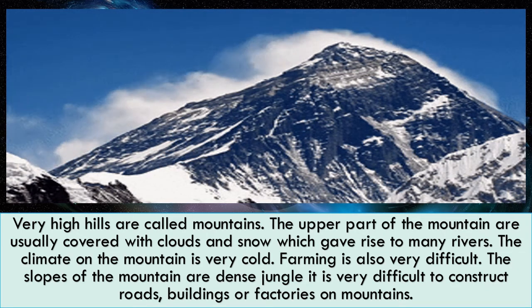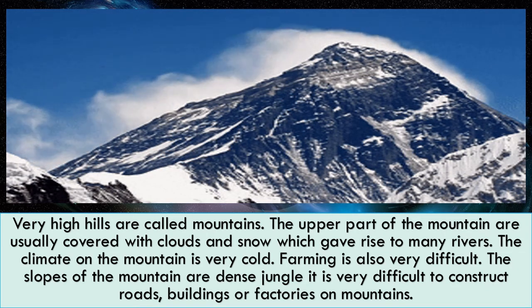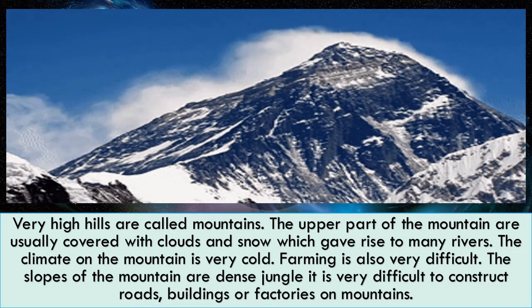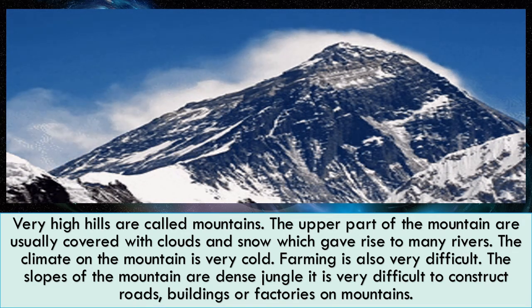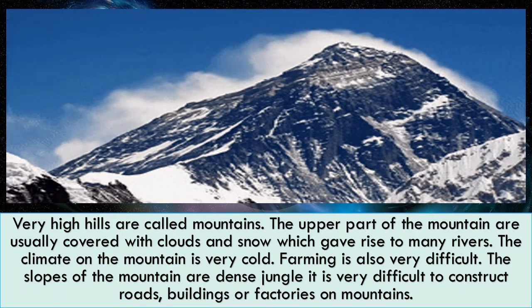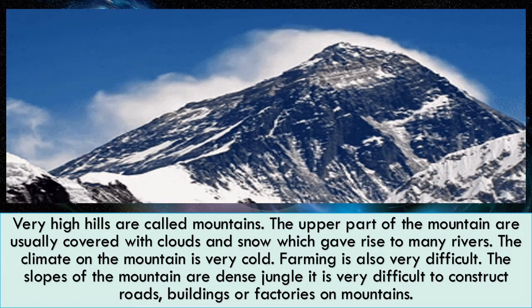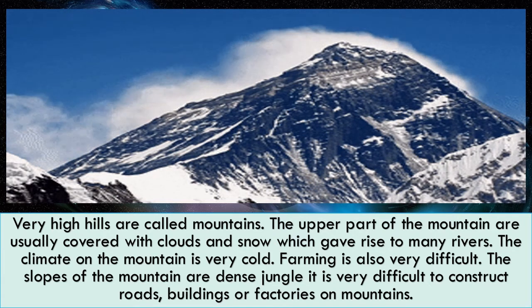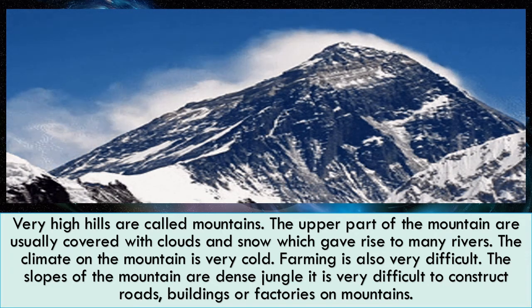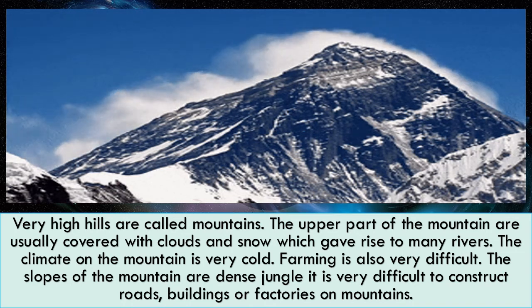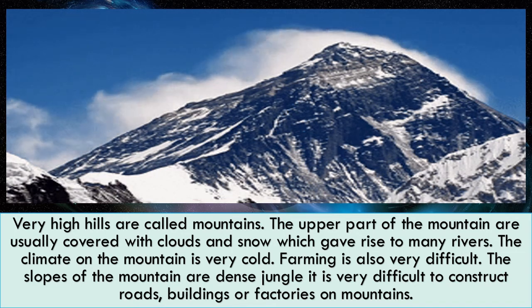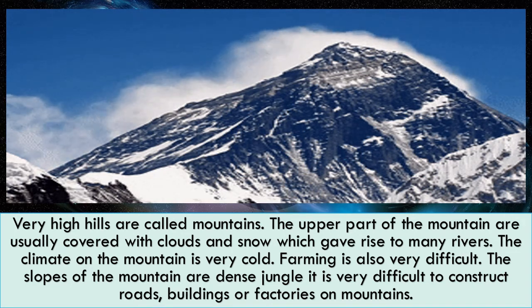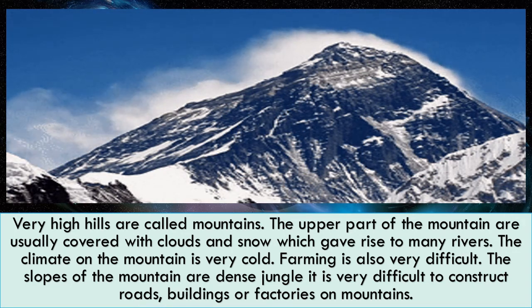Children, unlike hills, mountains are very high. They are higher than hills. That is why the upper part of the mountain is usually covered with clouds and snow. When the snow melts, it gives rise to rivers. The climate of the mountain is very cold. That is why farming is very difficult. And due to the slopes of the mountain, there is dense jungle. That is why roads and buildings or factories cannot be constructed on the mountain.